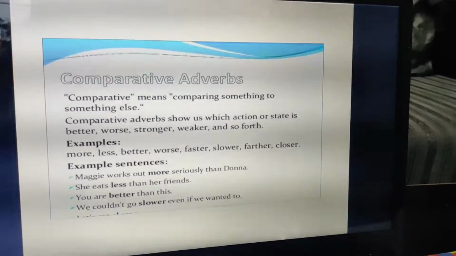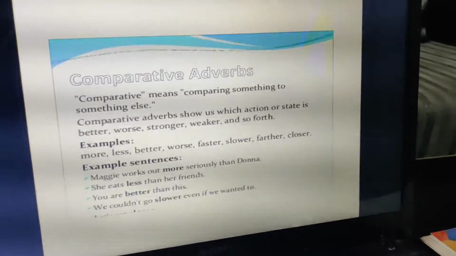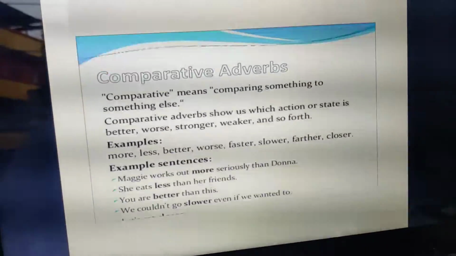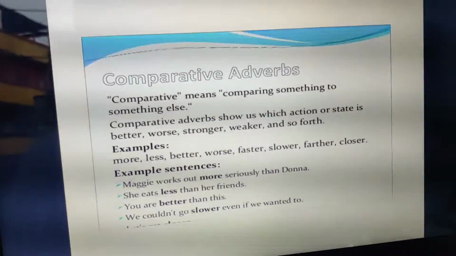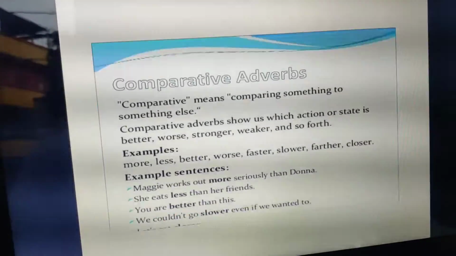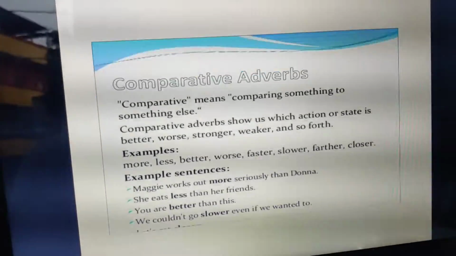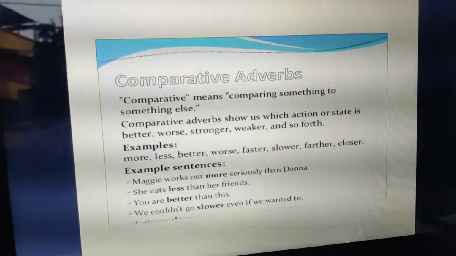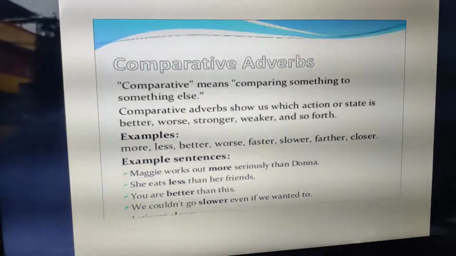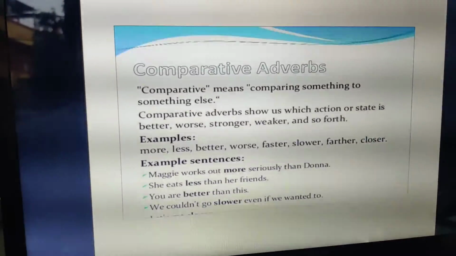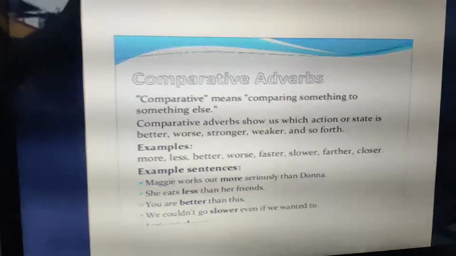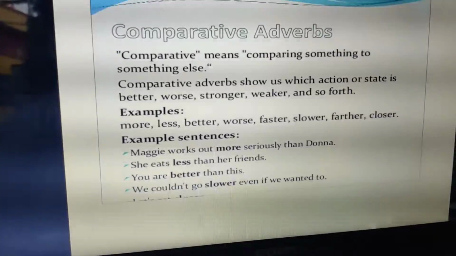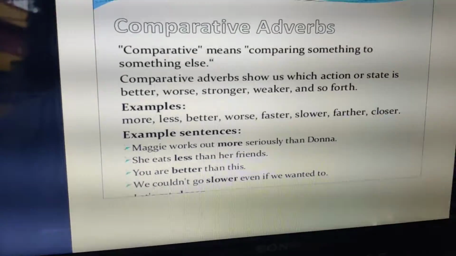Now let us come to the next. What do you mean by comparative adverb? Just now I explained, when you are comparing something with somebody else, it can be through words like better, worse, stronger, weaker. Such words are being used. For example, Maggie works out more seriously than Donna. So I am comparing Maggie and Donna, and who is the better one? Maggie. So I am using the word more seriously. If I have to go for superlative, Maggie works most seriously in the office. Among all the people, Maggie works the most seriously. That is where it becomes the superlative degree.